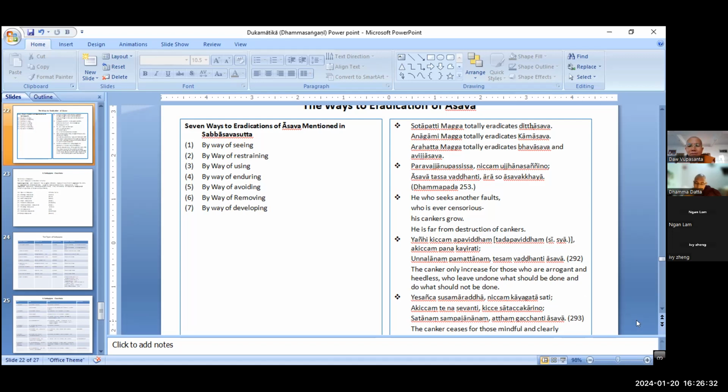But the point is we have to review, Sayama. Even I memorized everything in the first semester, but after just one or two months, I forgot. I need to check over again. The one you have already studied, the Sabbasava Sutta, I will not mention. I like the Sabbasava Sutta, how to remove the asavas. There are seven ways to remove the asavas in the Sabbasava Sutta, right? So, some more questions?